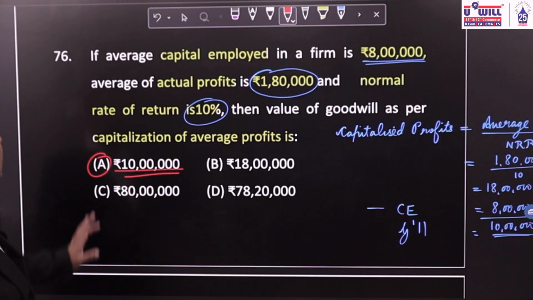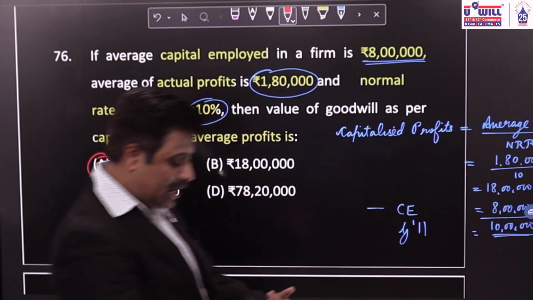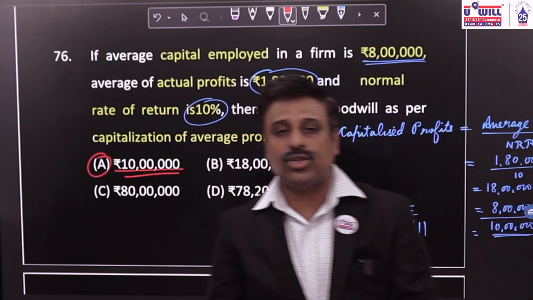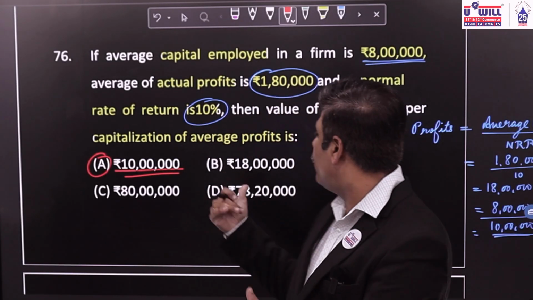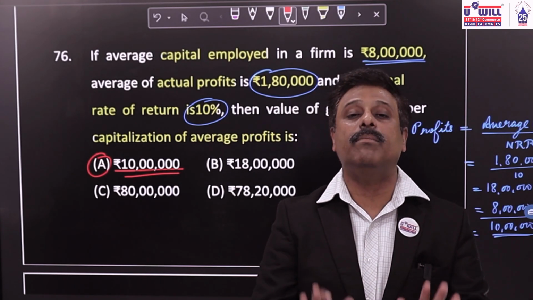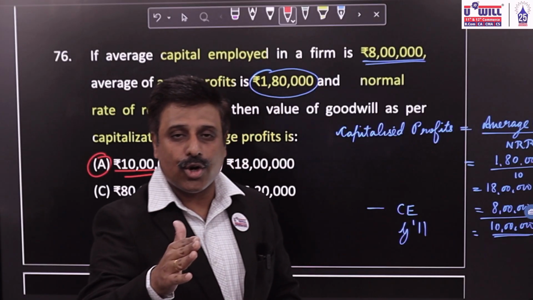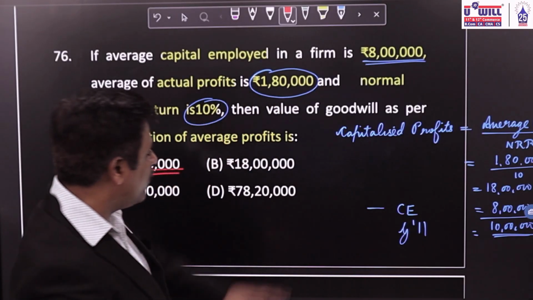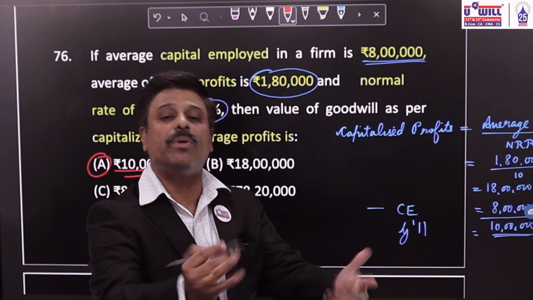Then 77th question. Once again, keep it in mind, capitalization of average profits and capitalization of super profits give you the same answer. So here we can find by capitalization of super profits also. Even if you do by that, your final answer will come C. So from MCQ's point of view, in case in exams you are not able to recollect the actual formula of goodwill by capitalization of average profits, you apply capitalization of super profits.